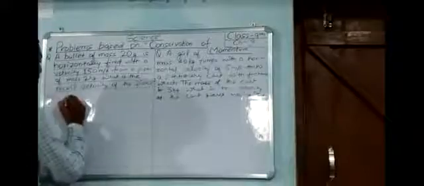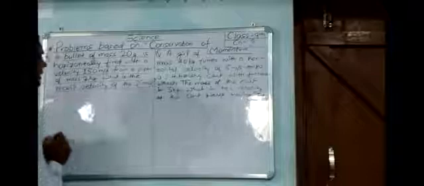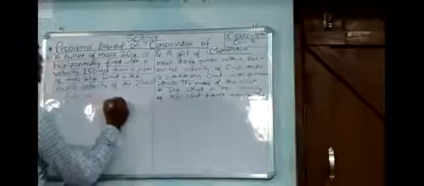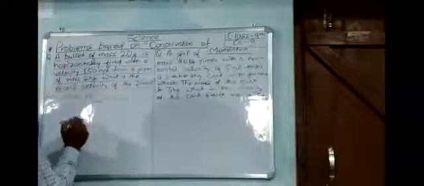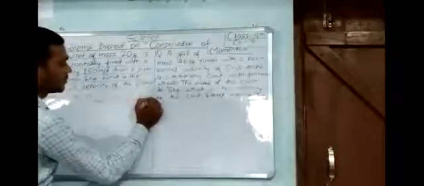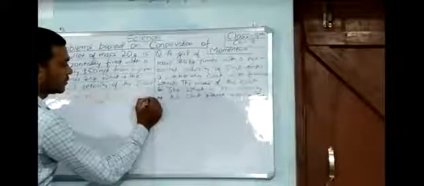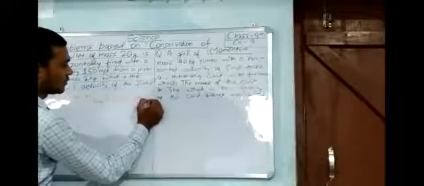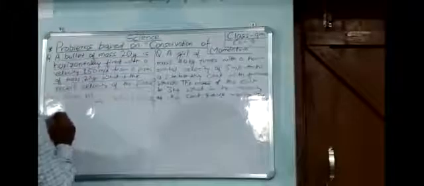First we need to write down the given. The mass of the bullet is 20 gram, which equals 0.02 kg. The mass of the pistol is 2 kg.